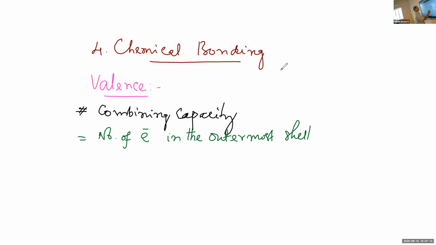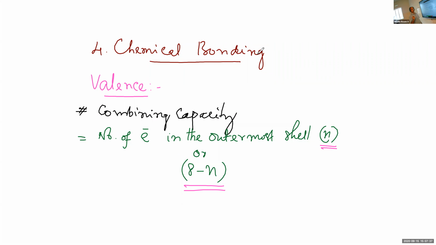If the number of electrons in the outermost shell is equal to n, valence may be 8 minus n also. In some cases, valence is equal to the number of electrons in the valence shell, or it may be 8 minus n.